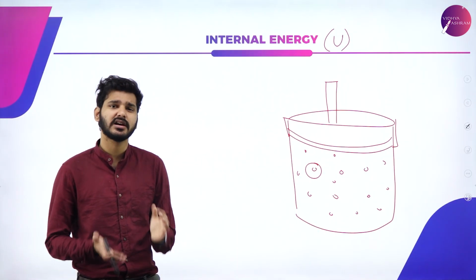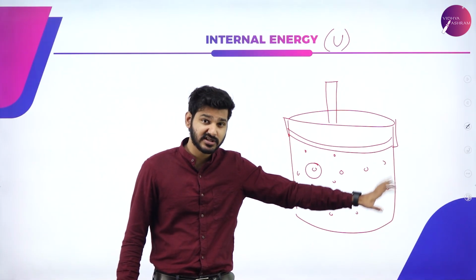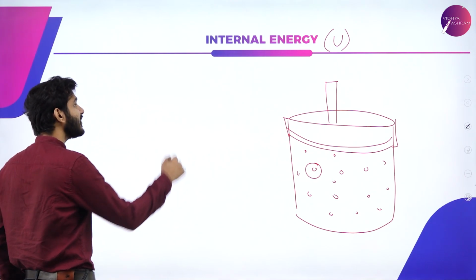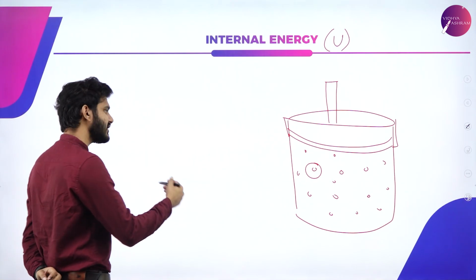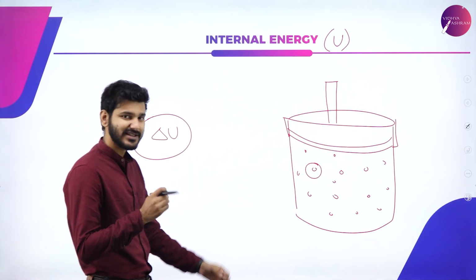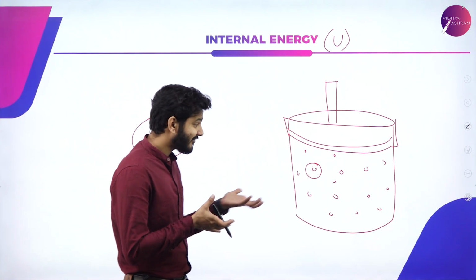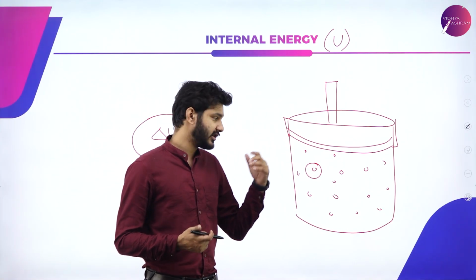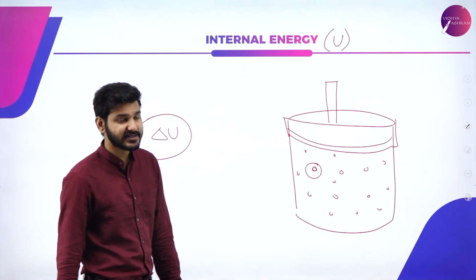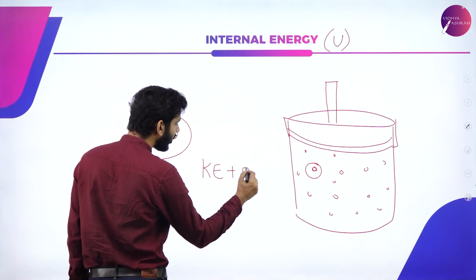But for us right now, we only need to know that the sum of kinetic and potential energies is equal to the internal energy of a system, and we denote that by U, or we use delta U to specify a small change in internal energy. And how can we affect this internal energy? If I want to increase or decrease the internal energy of a system, I have to affect KE or PE.